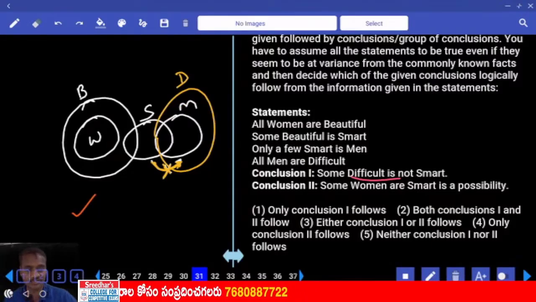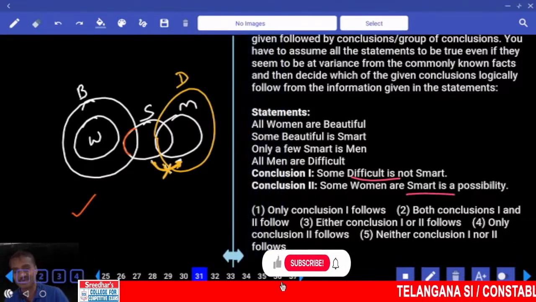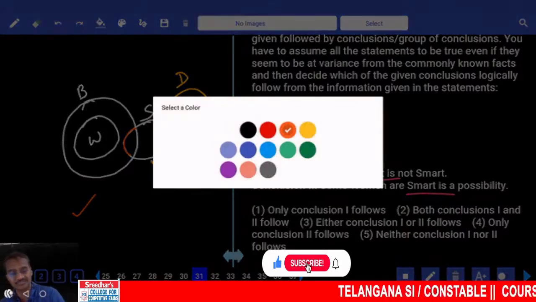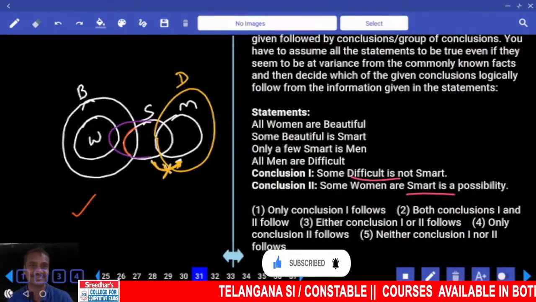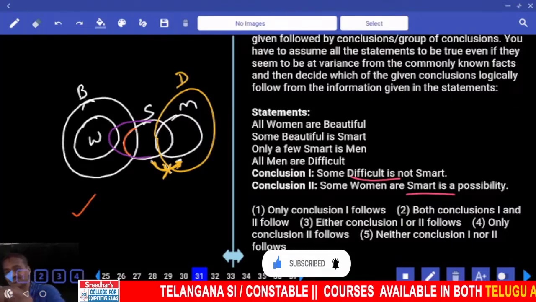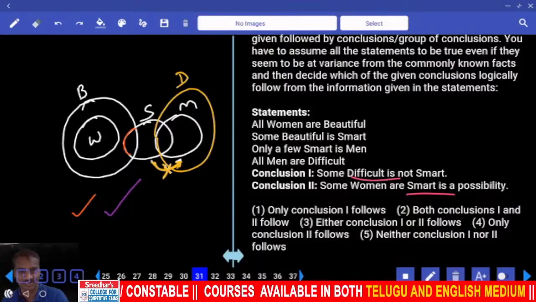And some women are smart is a possibility. Some women are smart. Possible, or is it always true? Is it always true? No. Now here there is no intersection between women and smart. But here what was said is that some women are smart is possible. Sometimes it can be true, isn't it? That is the reason we have extended this one to this one. Clear? Some women are smart, is it possible or not possible? Yes, according to this question it is possible.